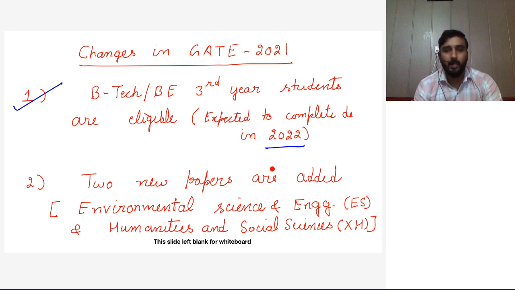The second change is that they have introduced two new papers. Earlier there were 25 GATE papers, but this year they have added two new papers, so the total is 27 papers. Those two papers are environmental science and engineering, जिसका code है ES, and the second one is humanities and social sciences, जिसका code है XH. ठीक है, these two papers are added.